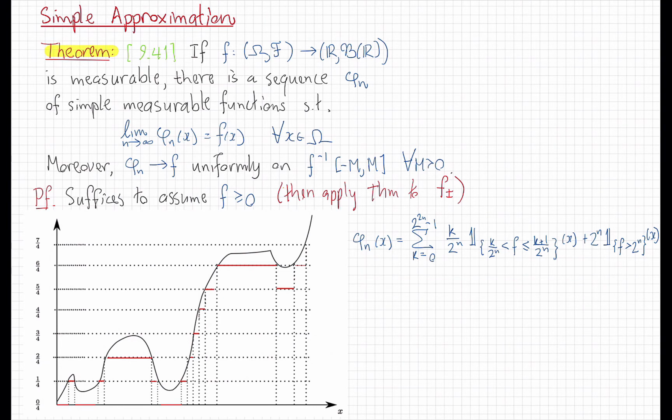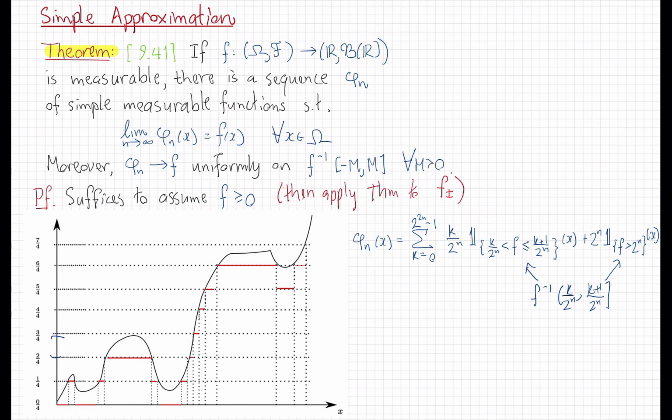And just to be clear, these sets here are the preimages of f on intervals from k over 2 to the n up to k plus 1 over 2 to the n. And once we get all the way to the big value, not 1 over 2 to the n, but 2 to the n, we stop there. If the function continues to grow above some large height, then we cut it off flat after that, which is not a very good approximation of the function on that set where it's large, but that's okay because we'll get closer to that part in the next iteration, phi n plus 1, which goes twice as high.